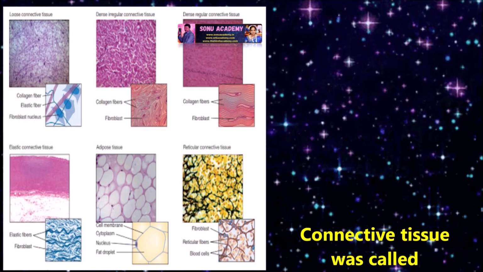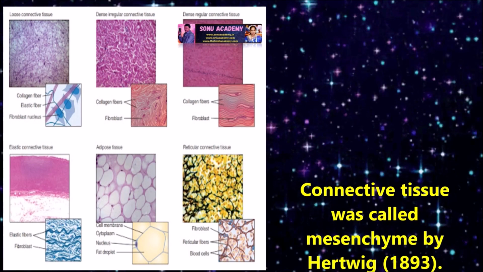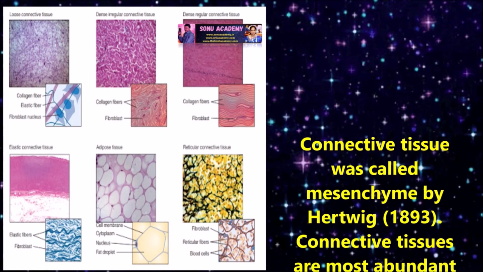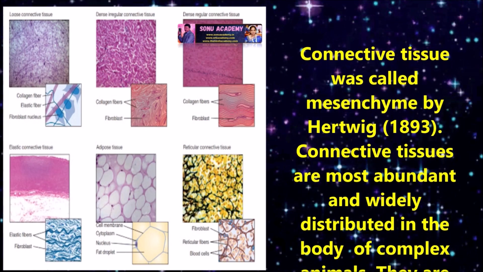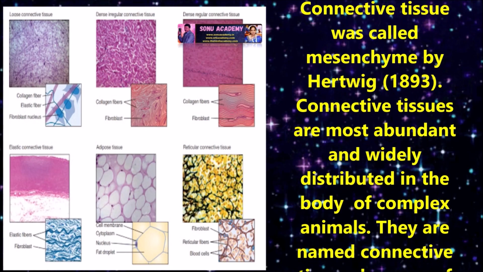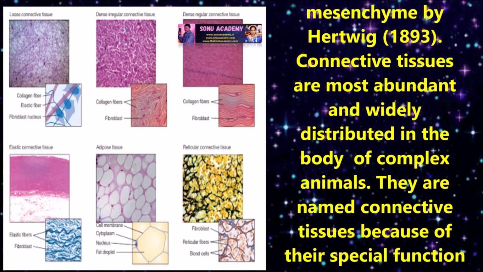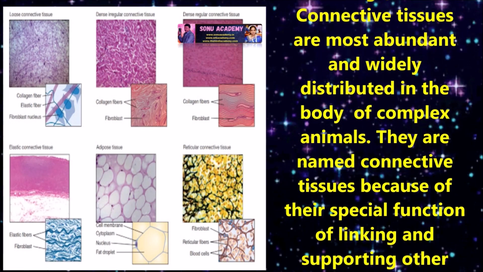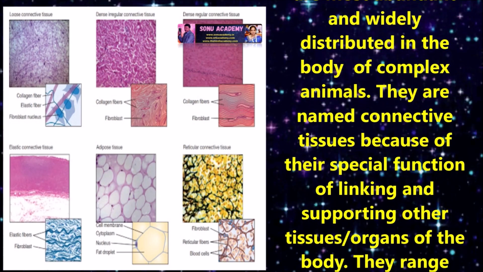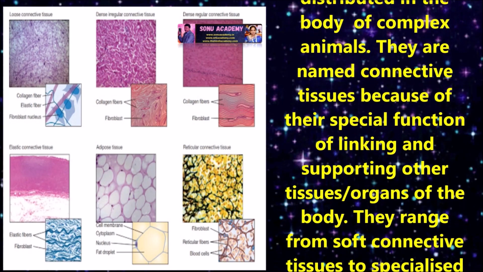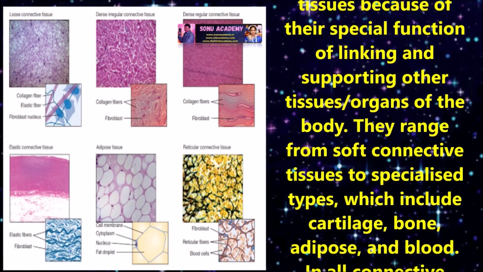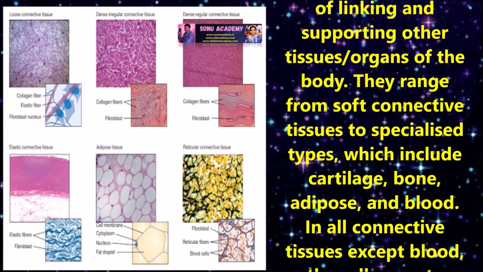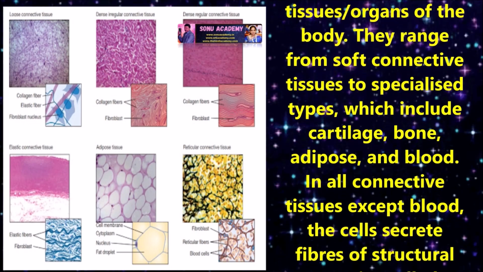Connective tissue was called mesenchyma by Hartwig in 1893. Connective tissues are most abundant and widely distributed in the body of complex animals. They are named connective tissues because of their special functions of linking and supporting other tissues and organs of the body. They range from soft connective tissues to specialized types, which include cartilage, bone, adipose, and blood.